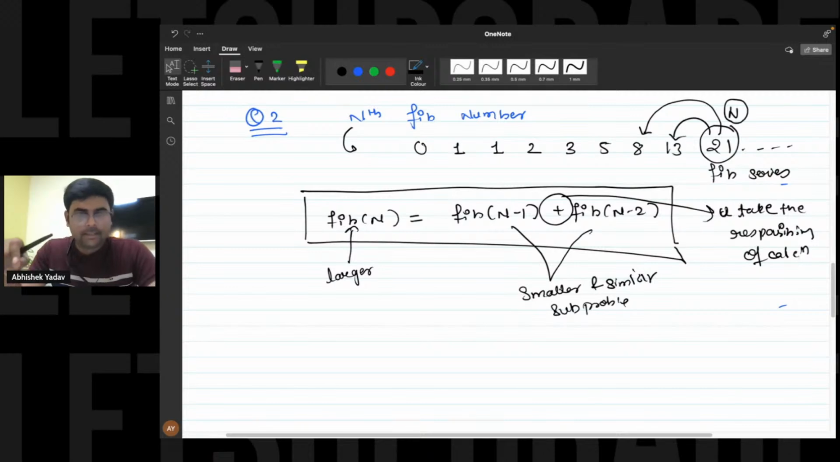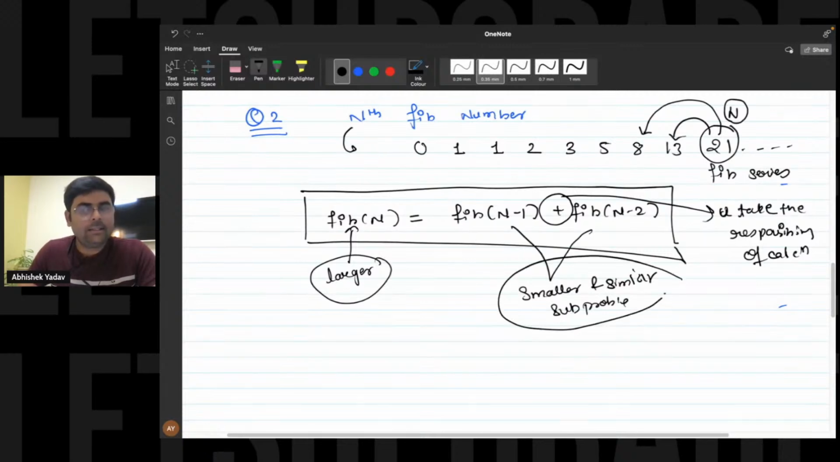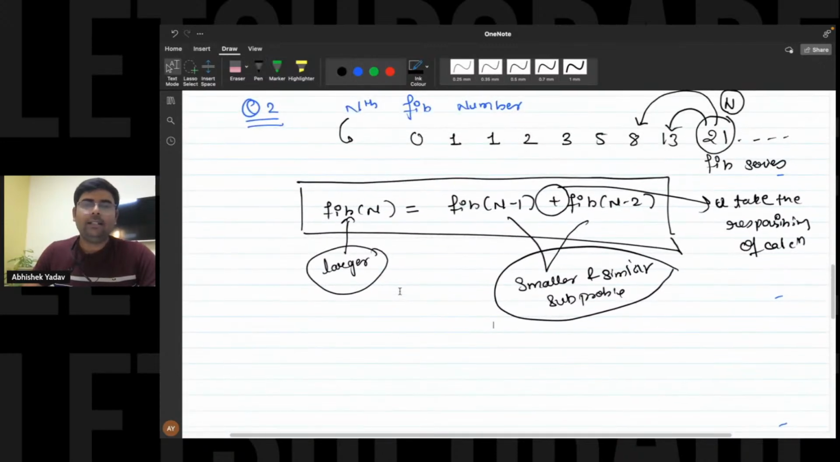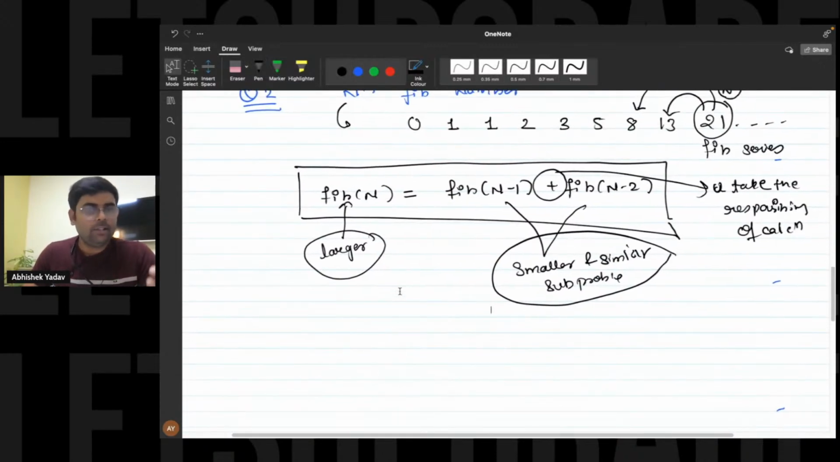Okay, great. So guys, you can see we have the larger problem statement, and we have smaller and similar subproblem statements here. Now if I have to write the code, I know the objective: I have to calculate the nth Fibonacci number. I know my smaller and similar subproblem statement. I know the calculation part. The last thing is, I should know about the base case also, right?